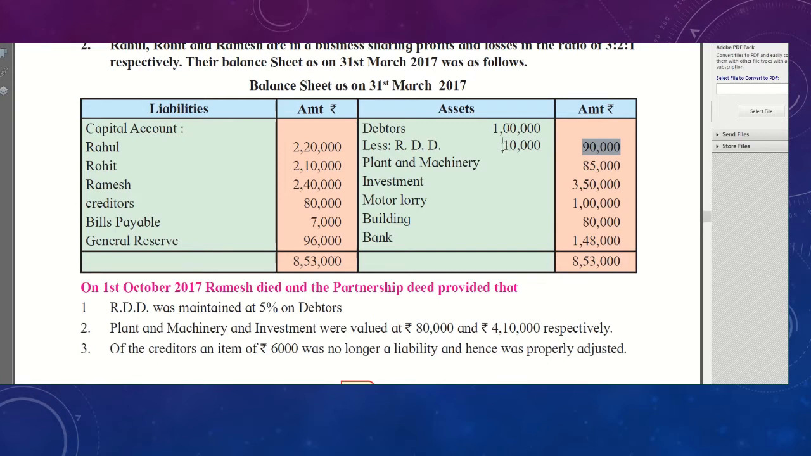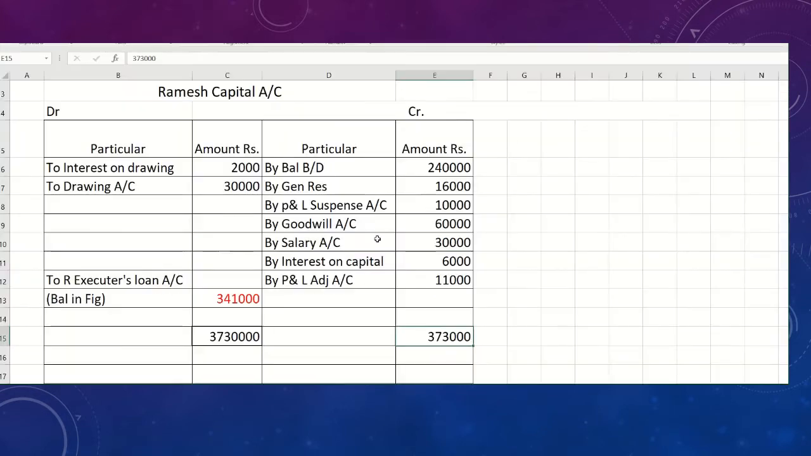So you can see previous year it was 10,000, now this year it is only 5,000. So this 5,000 RDD of the previous year is a profit for us. So this 5,000 we will record as by 5,000 our debtor will increase. If the debtor will increase, what will be the journal entry? Debtor account debit to profit and loss adjustment account.